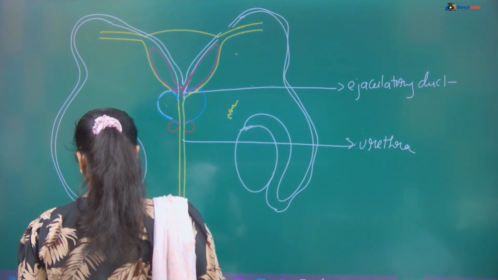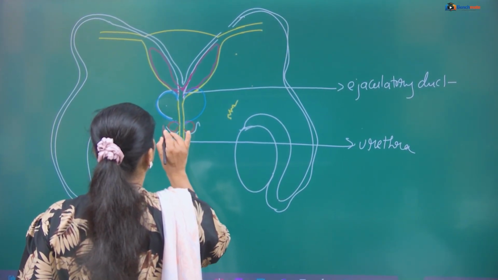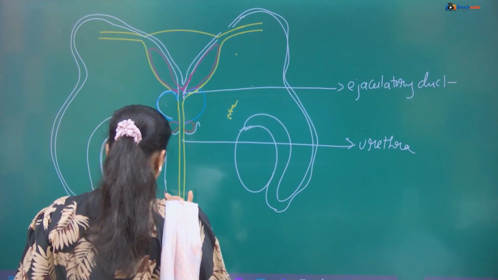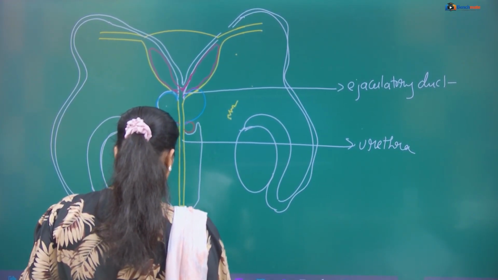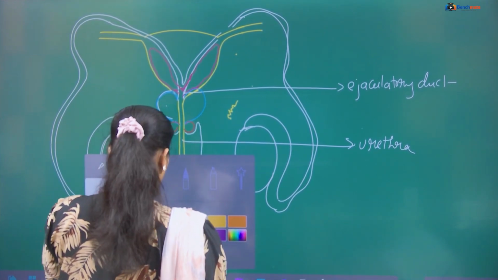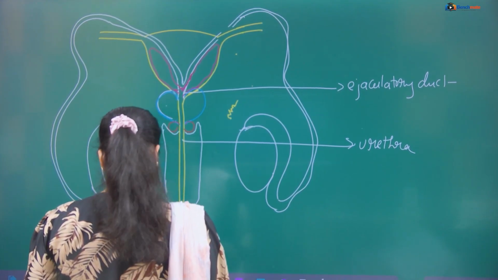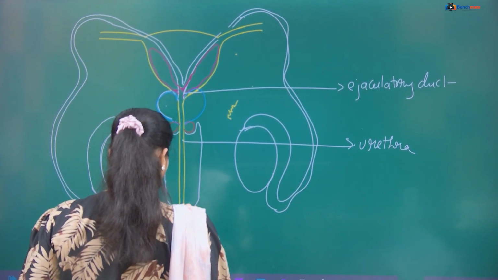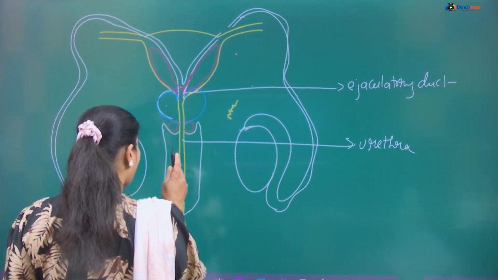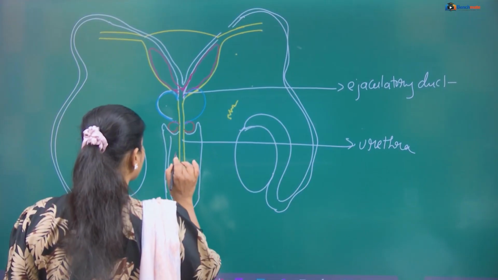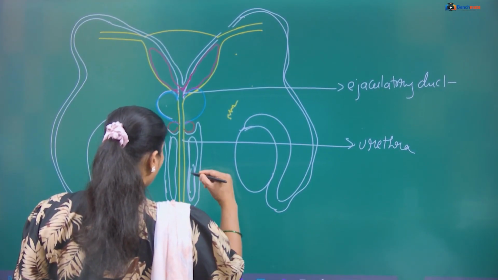Then further, draw the glans penis. Then here you should write the muscles, the specialized muscles for the erection of the penis during copulation.